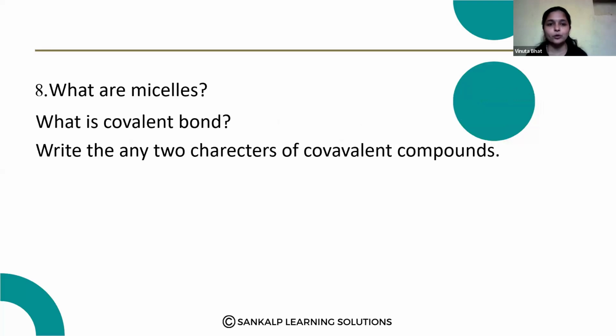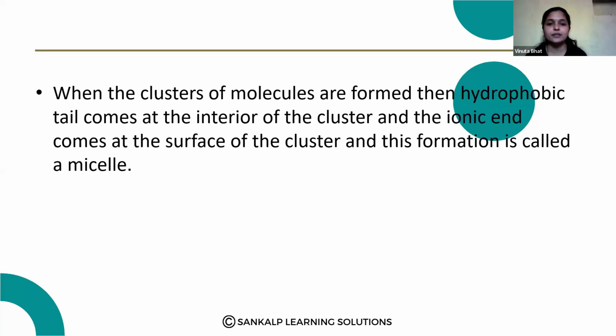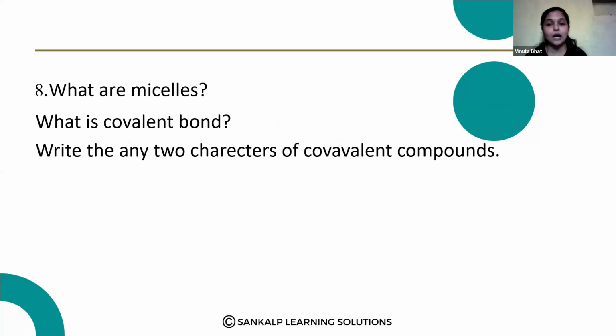What is covalent bond? A covalent bond is a chemical bond that occurs between atoms that share electrons to form electron pairs. Covalently bonded molecules are seen to have strong bonds within the molecule, but intermolecular forces are weak. Here, characteristics of the covalent compounds.